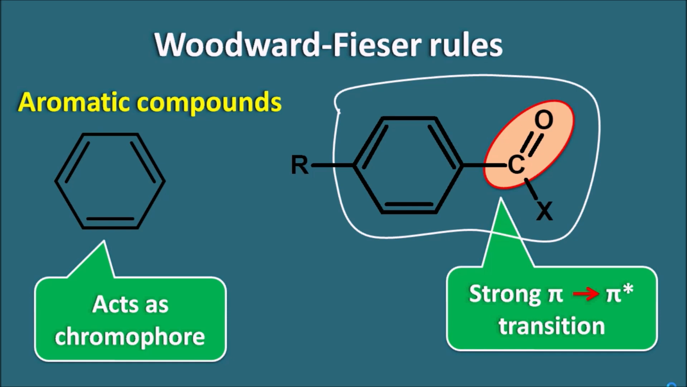So this group will be given a base value according to the Woodward-Fieser rules. Similarly, the R group, which is not absorbing the radiation directly but increases the absorption of the radiation, acts as an auxochrome, so it will be given increment values. Now let us take the base values according to the Woodward-Fieser rules.